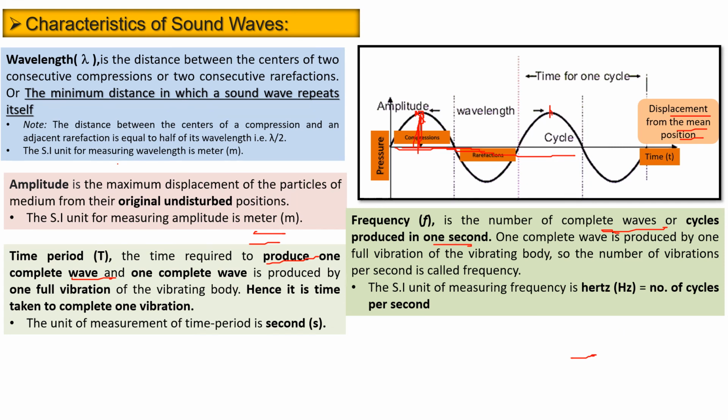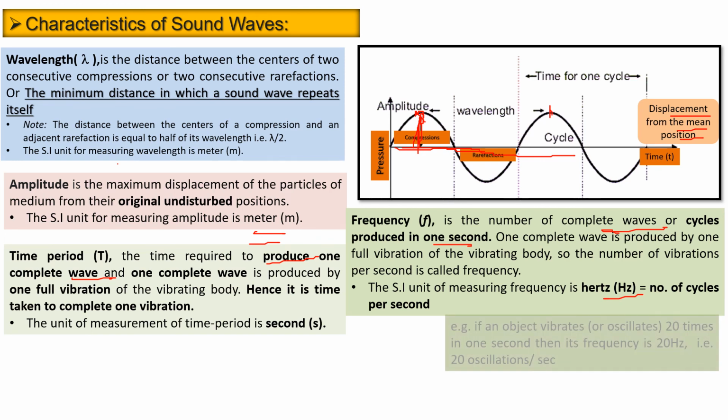The SI unit of frequency is hertz, H and small z, which is the same as number of cycles per second. If an object vibrates 20 times in 1 second, its frequency is 20 hertz, or we can say there are 20 oscillations in 1 second.